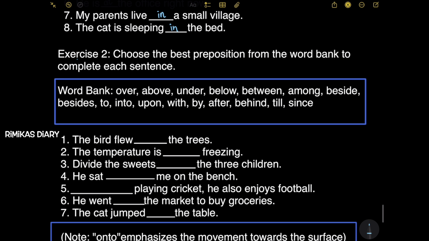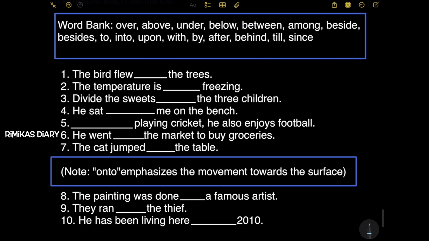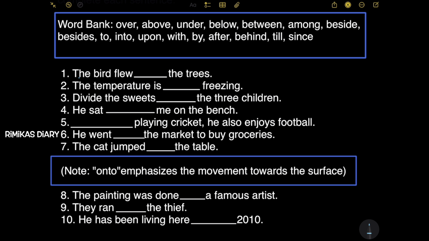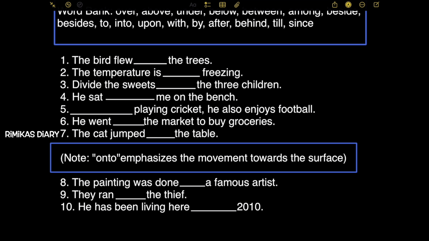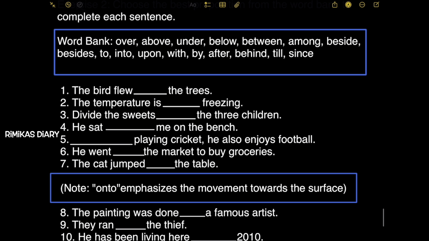Next, exercise 2. Choose the best preposition from the word bank to complete each sentence. So there's a word bank given, you have to fill in the blanks using the words in the word bank. So let's read the first question. The bird flew dash the trees. So it will be the bird flew above the trees.